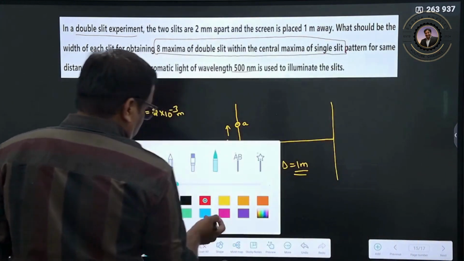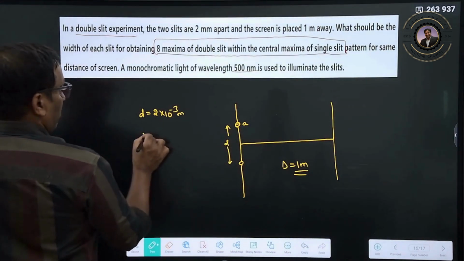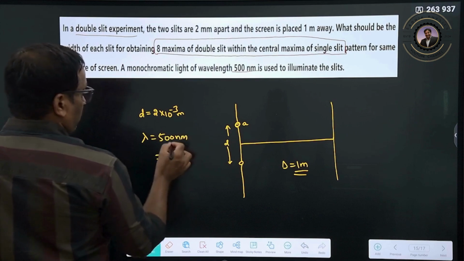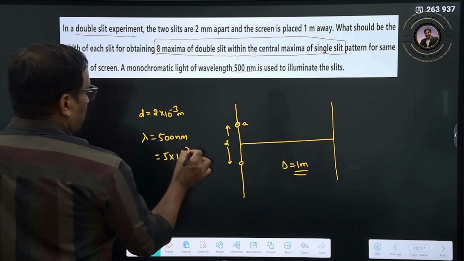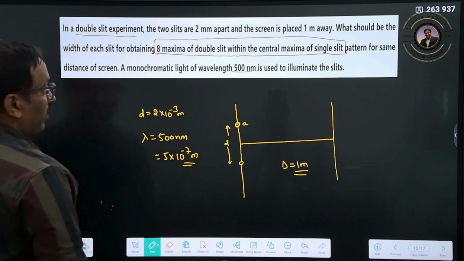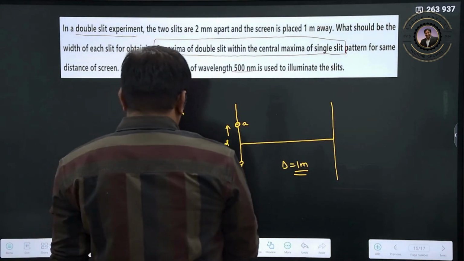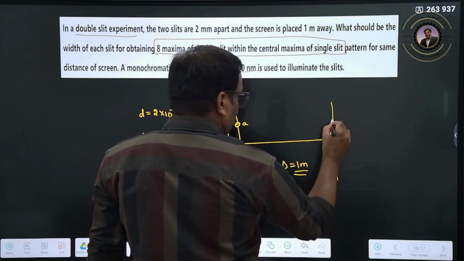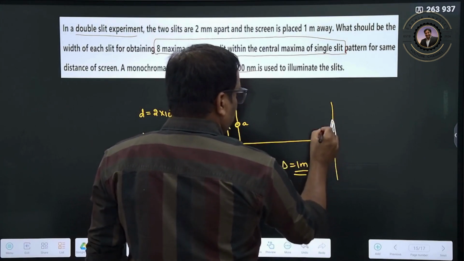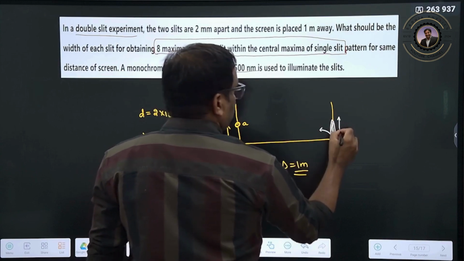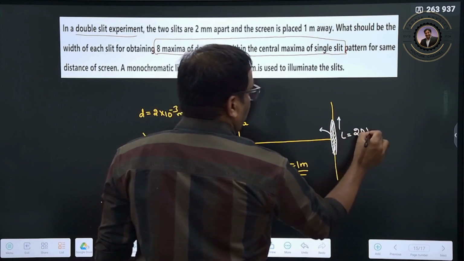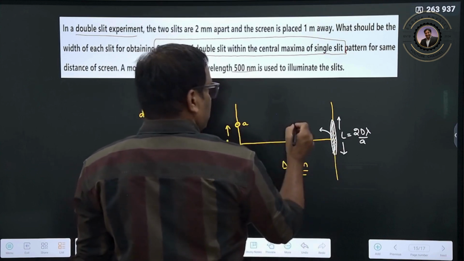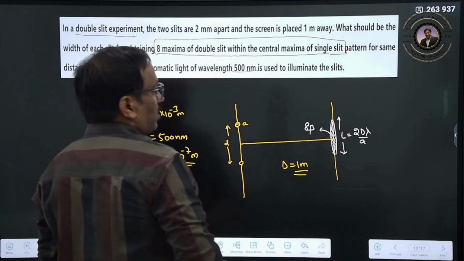Okay, right. So a lot of information is there. The wavelength is given as 500 nanometer, so 500 into 10 to the power of minus 9, that is 5 into 10 to the power of minus 7 meters. Now there is a linear width, and within this linear width, the linear width is L equals 2D lambda by a. That should be equal to 8 maxima, so 8 beta should fit in.